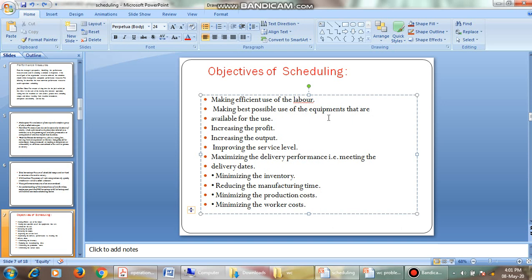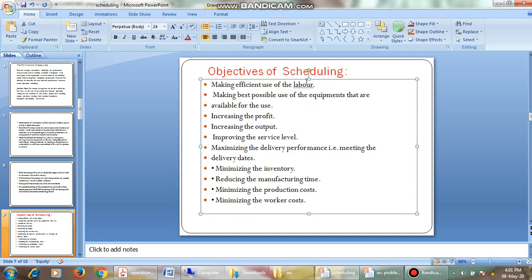A worker or labor will spend 8 hours at work. Out of this 8 hours, how effectively we are utilizing his time, we call efficient use of labor.